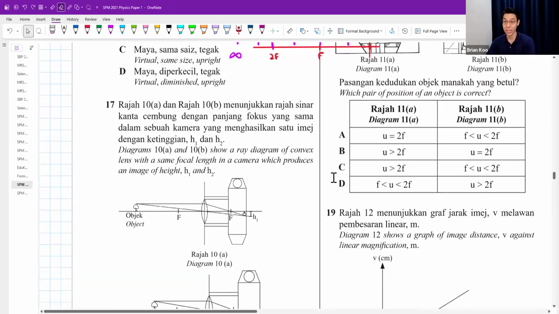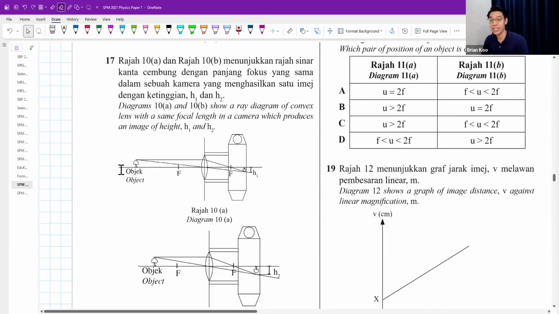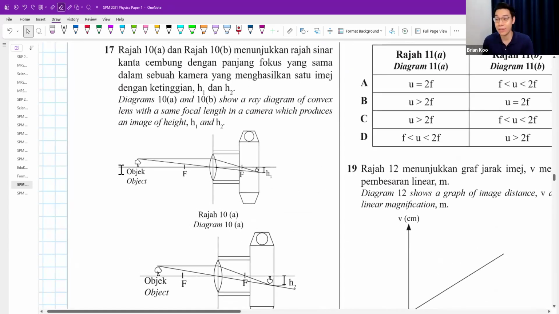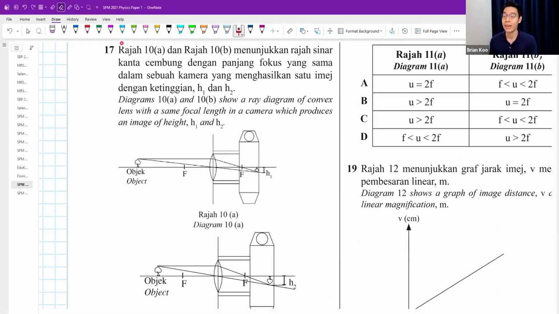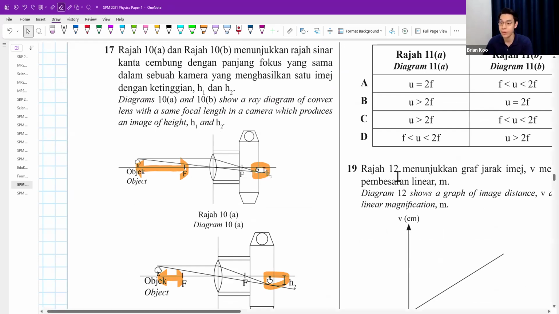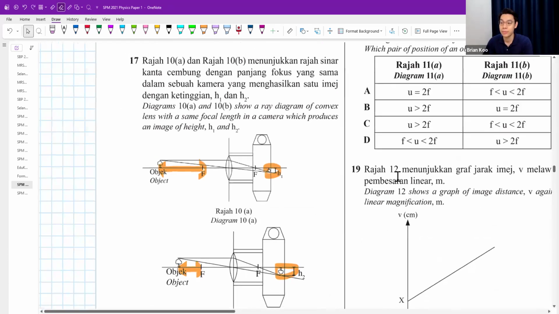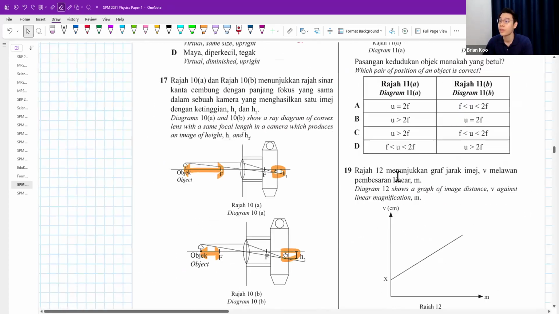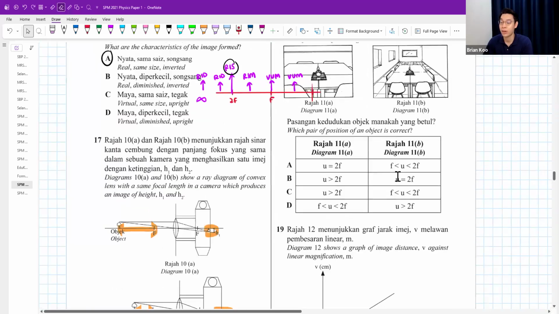Okay, question 17. The diagrams 10A and 10B show ray diagrams of a convex lens with the same focal length in a camera which produces heights h1, h2. Everything is the same, just that the object distance is different, which creates a different height of image. Which relationship is correct?